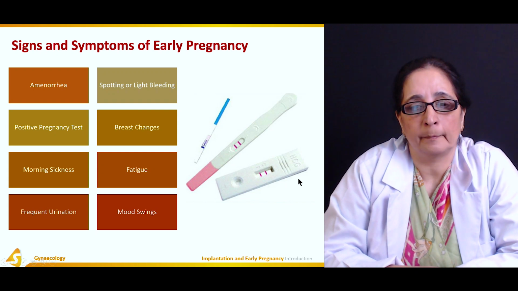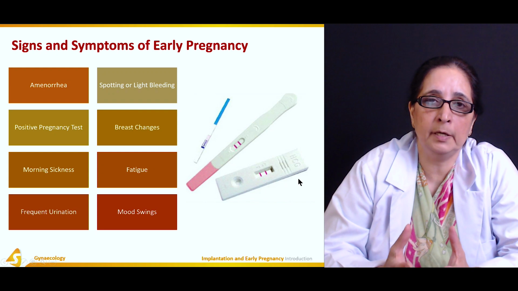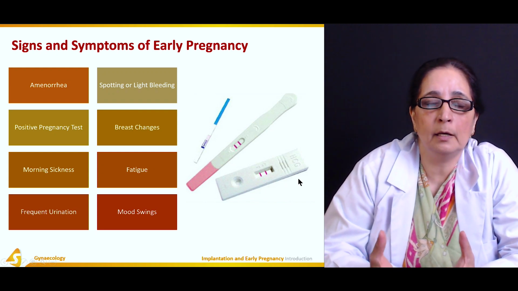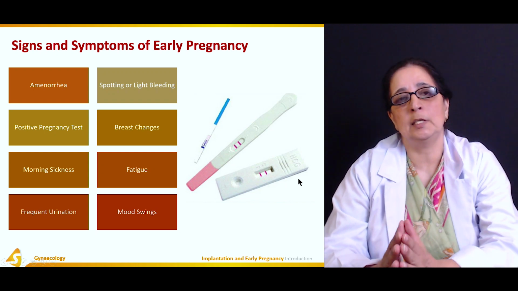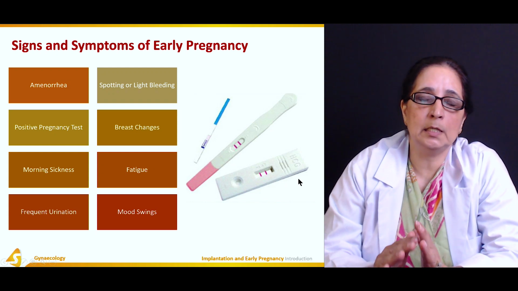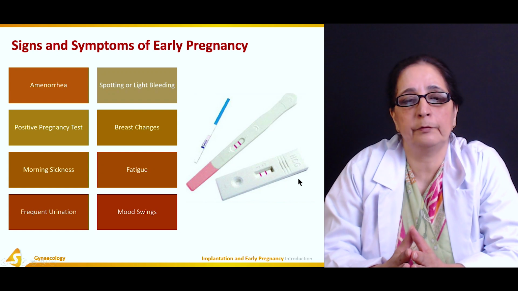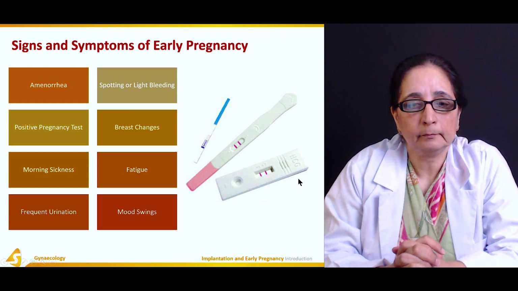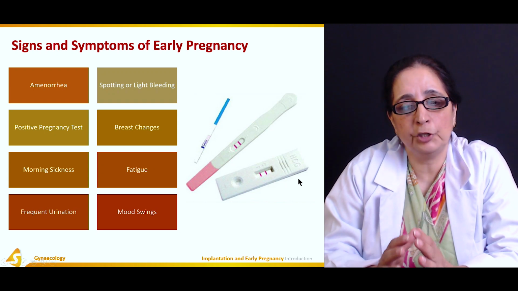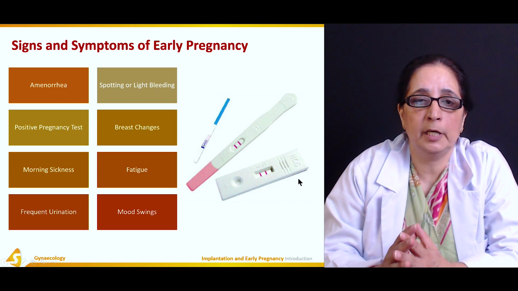Frequent urination is also very common in the first trimester when the baby is not big enough, or the uterus is not big enough. This frequent urination is mainly due to hormonal changes that increase the blood flow to the kidneys, and that increased blood flow causes frequent urination. But as the baby grows and the uterus gets bigger, the pressure on the bladder causes the urination.